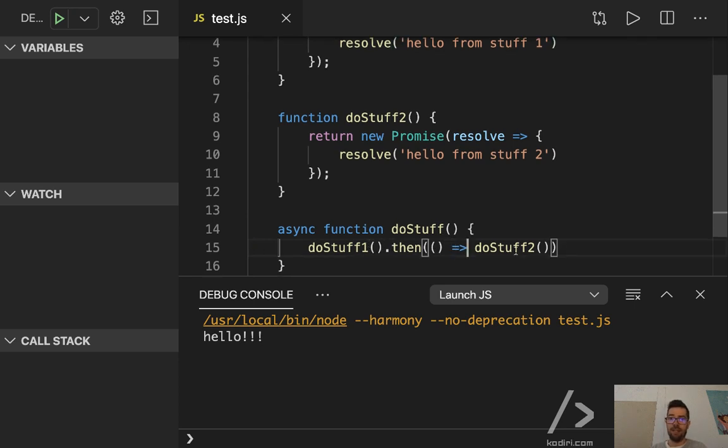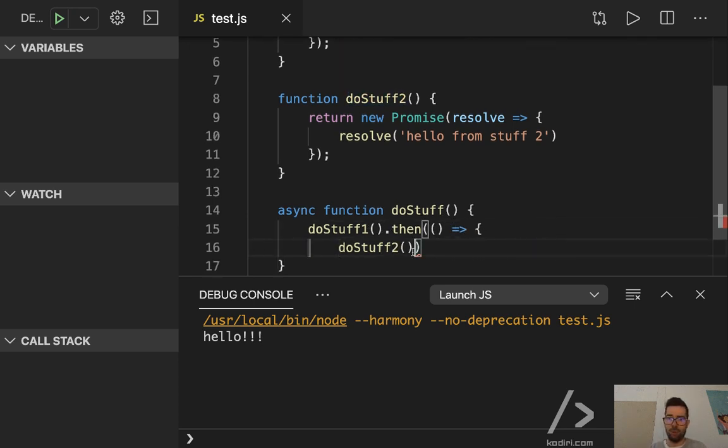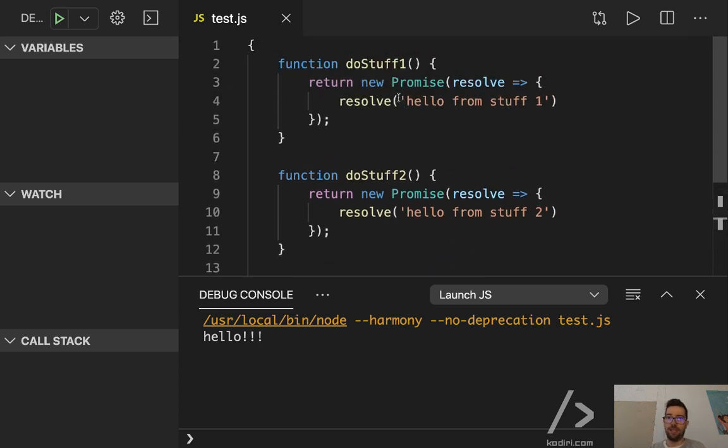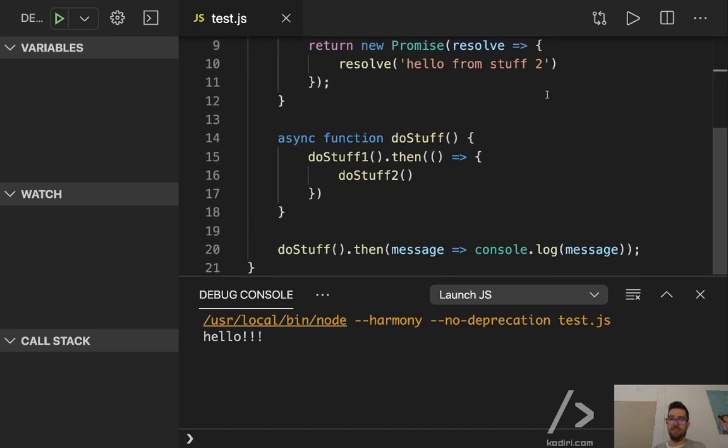Do stuff one. Can anybody tell me how can I do a console.log of this message here? After the first curly braces.